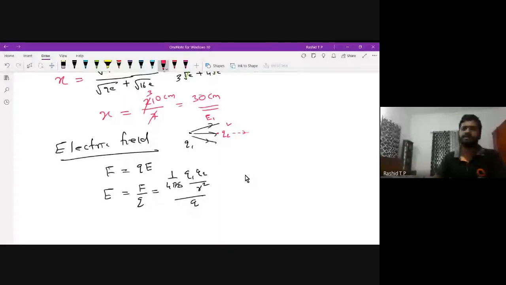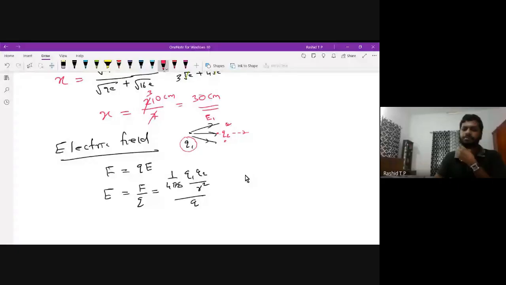The field is produced by charge 1. The definition of the electric field is the force experienced by charge Q2 placed in the field produced by charge 1; the strength of the force measured on charge 2 is the strength of the electric field at that point.